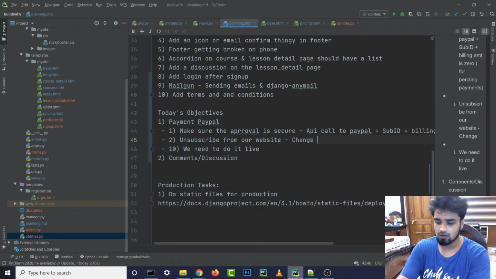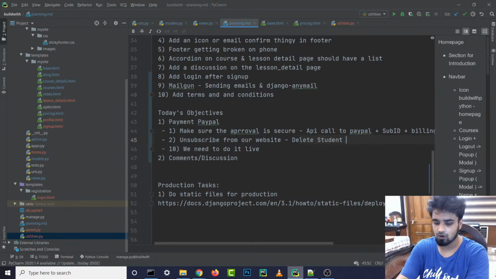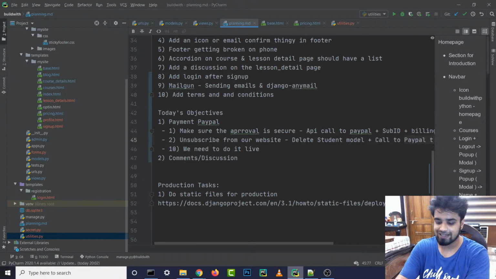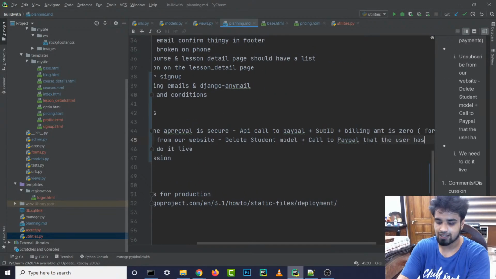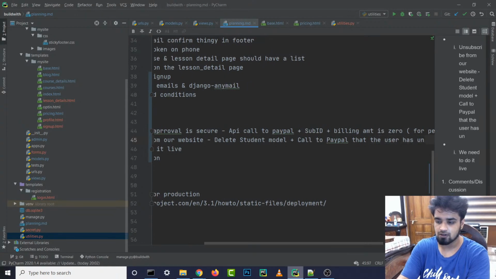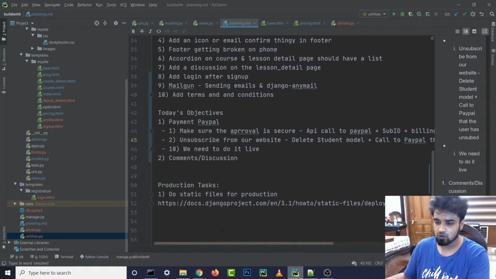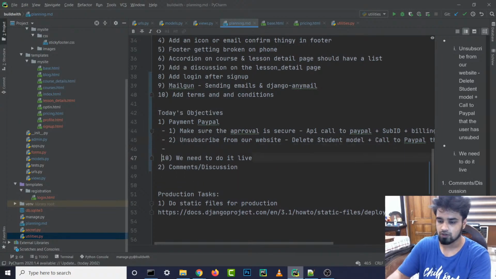We're going to write: delete student model, plus make a call to PayPal that the user has unsubbed. And then thirdly, we also need to figure out one important thing.